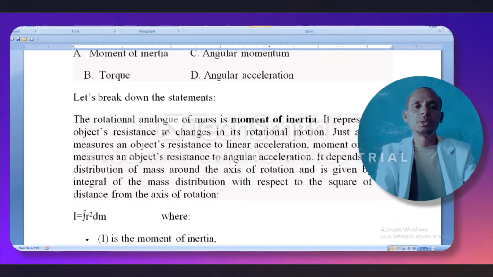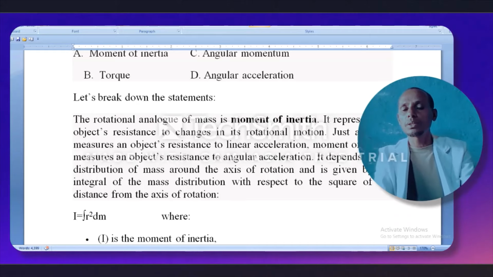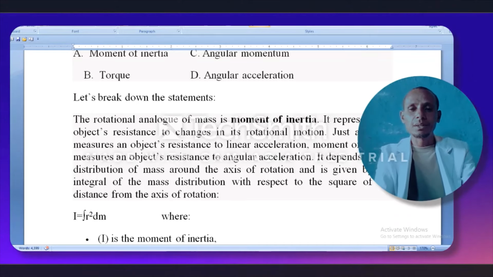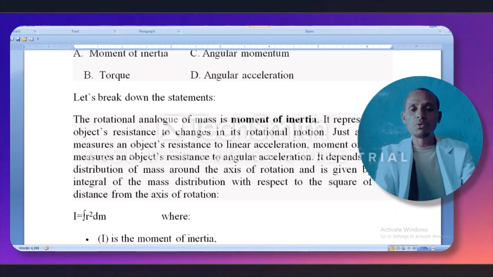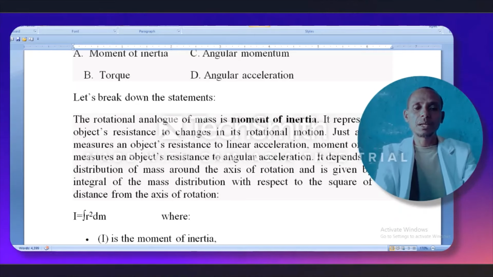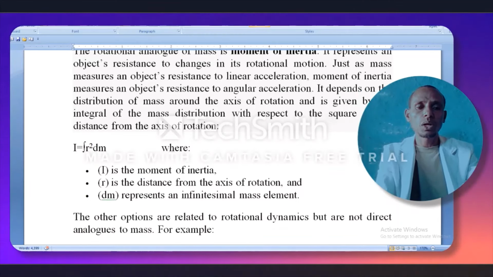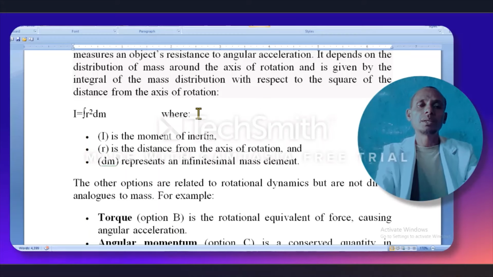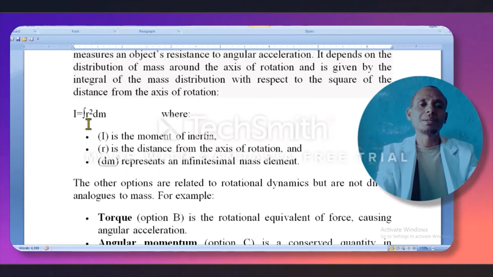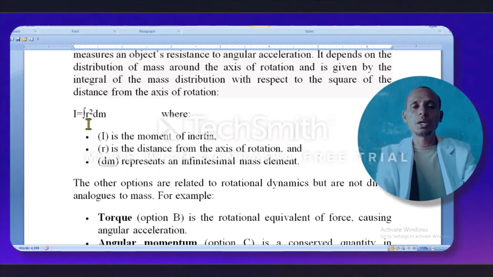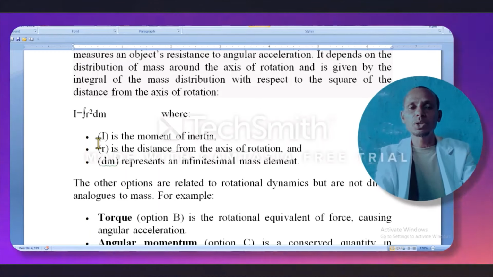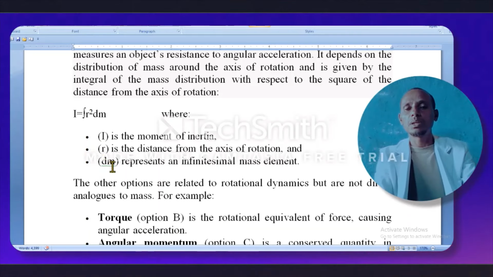It depends on the distribution of mass around its axis of rotation and is given by the integral of the mass distribution with respect to the square of the distance from its axis of rotation. The general equation used to calculate this: I, which stands for moment of inertia, is the integral of r squared dm, where I is the moment of inertia, r is the distance from the axis of rotation, and dm represents infinitesimal mass elements.